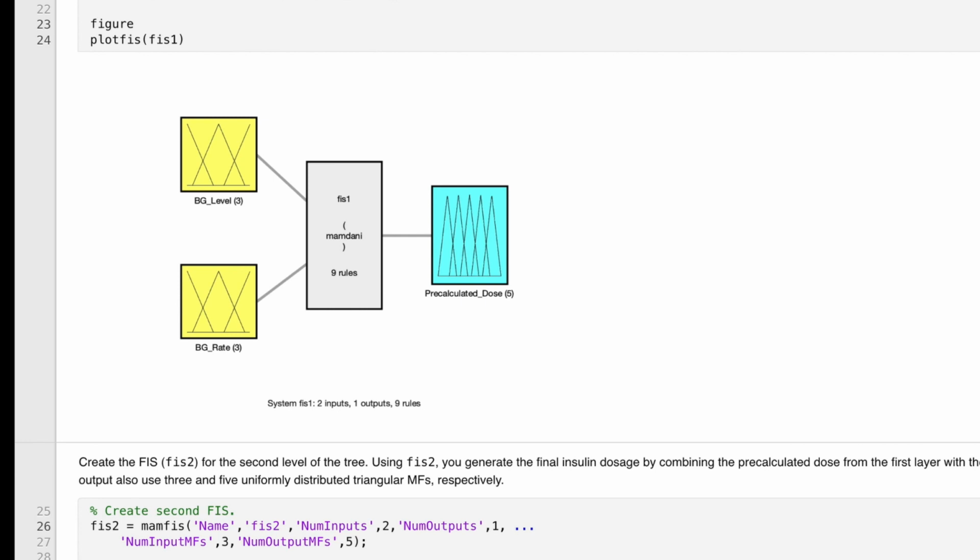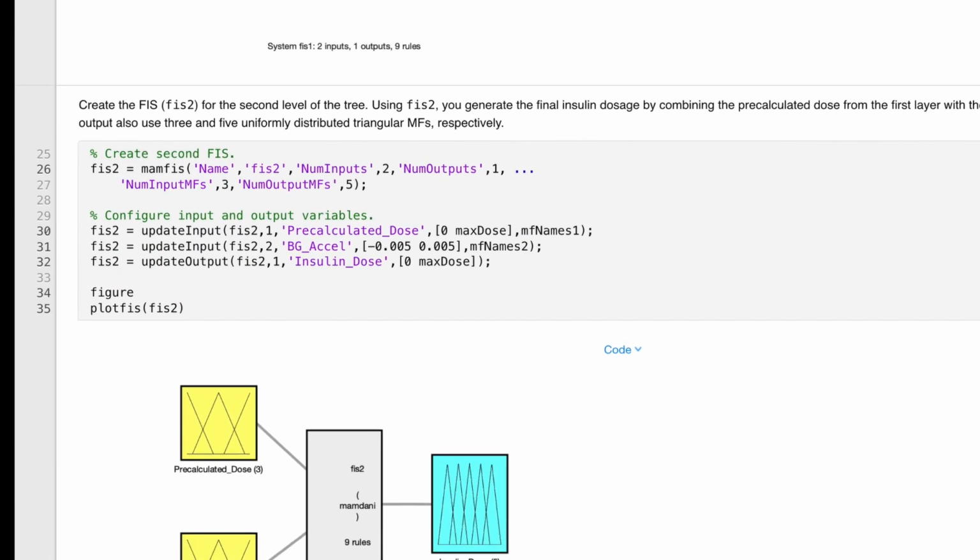But let me give you an interpretation anyway. I could imagine that if levels are high and the rate is positive, you would want a large insulin dose to stop that increase and start heading back down. And if the levels are high but the rate is negative, so it's already heading down, maybe hold off on more insulin. So we can see that with 2 inputs, it can be a very simple, intuitive system.